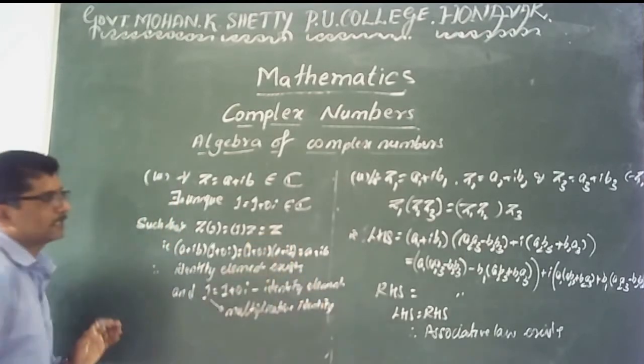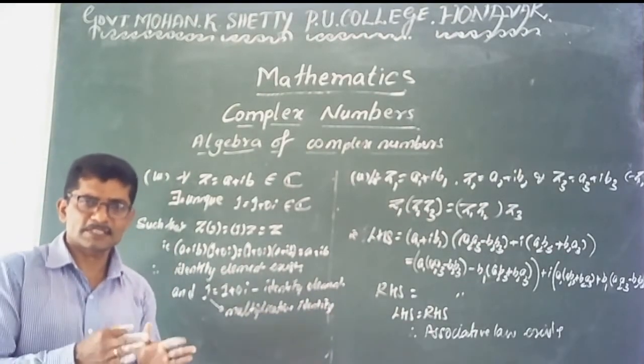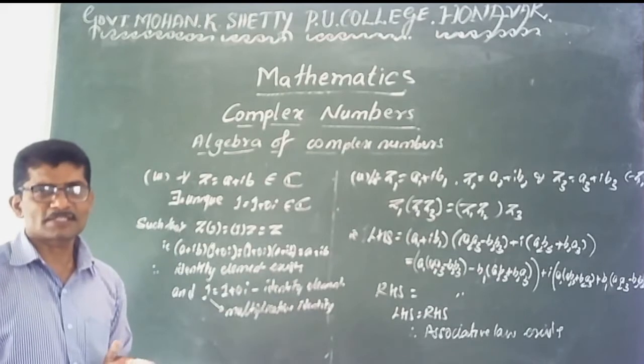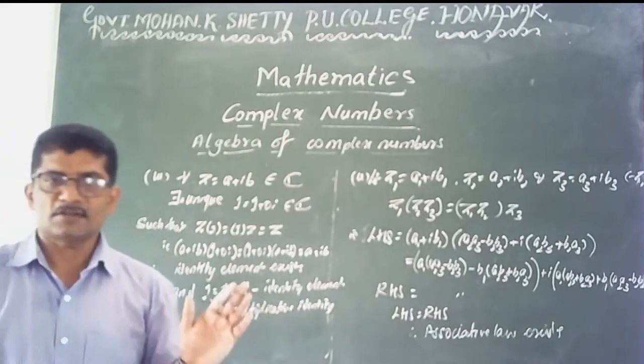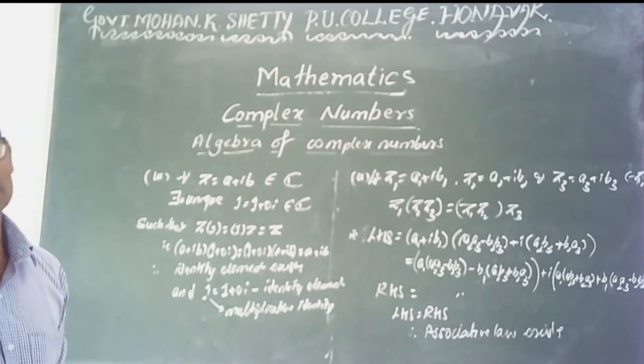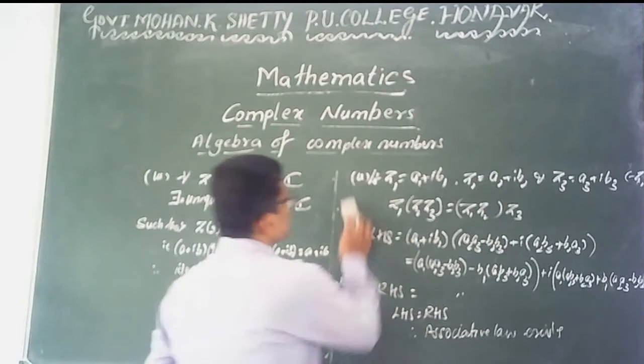It is called the multiplicative identity. In the set of real numbers, multiplication is the binary operation and 1 is always the multiplicative identity. In complex numbers also, 1 is the multiplicative identity. Is it clear? The next one, inverse.